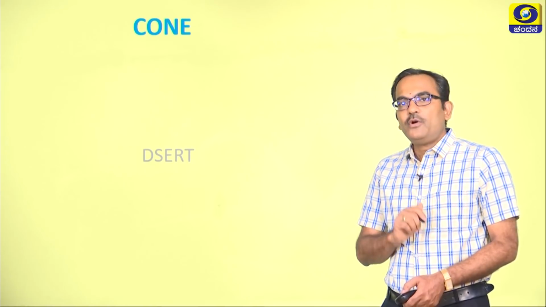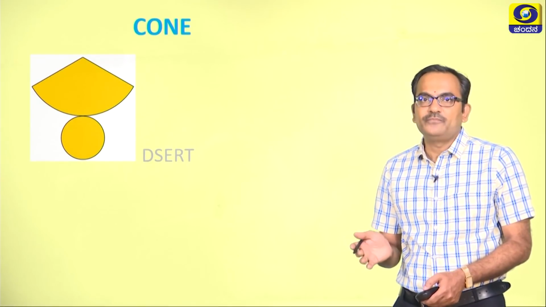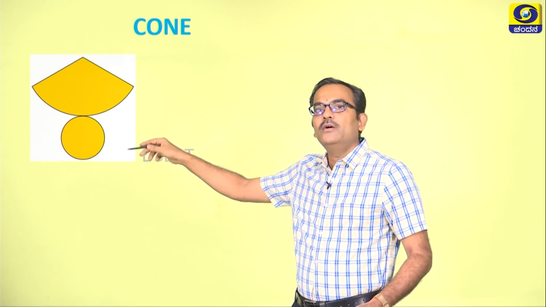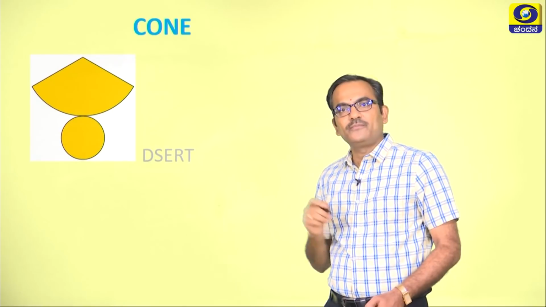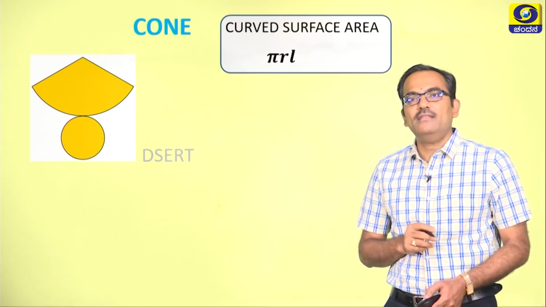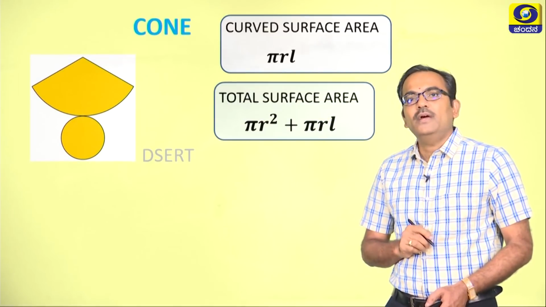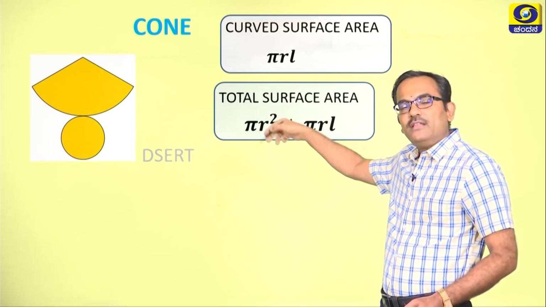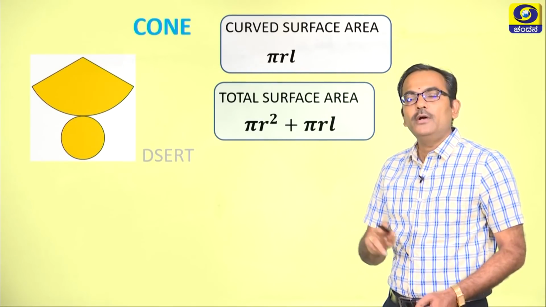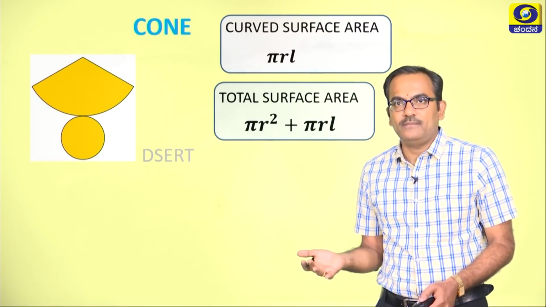So, the next important aspect that we need to understand in the cone is how to draw the cone schematically. This diagram, what you can see here, you can observe as a schematic diagram, and the top portion covered with the circle. The curved surface area of a cone is given as pi r L, where L denotes the slant height, and the total surface area, of course, with this curved portion and addition of the circular portion, will give you pi r square plus pi r L, or in a simple way you can write it as pi r into r plus L.